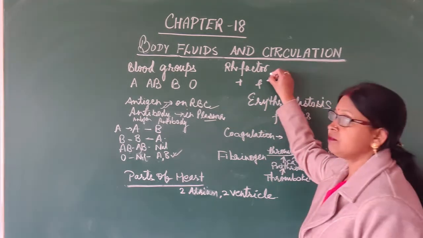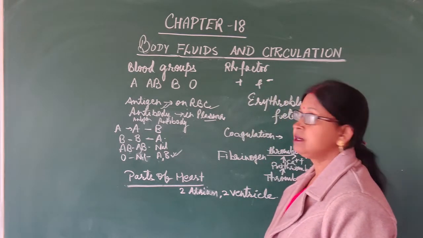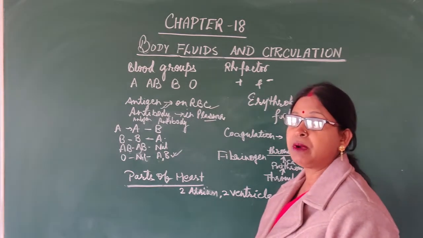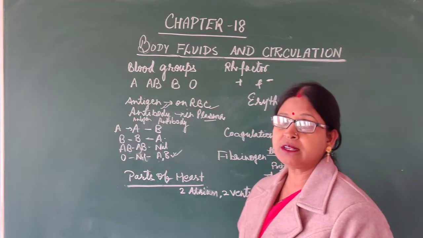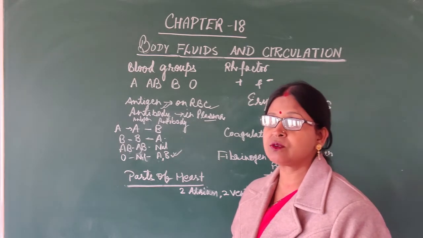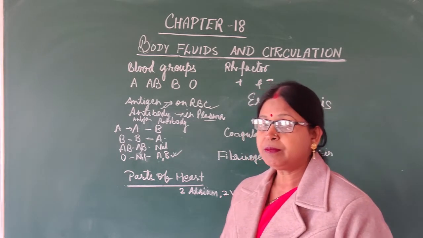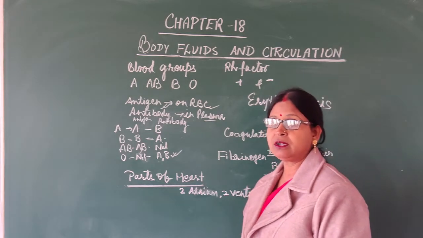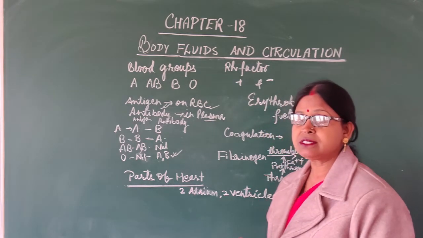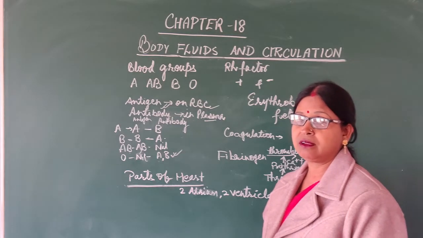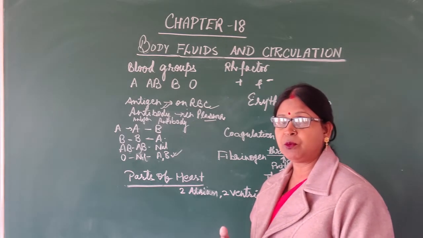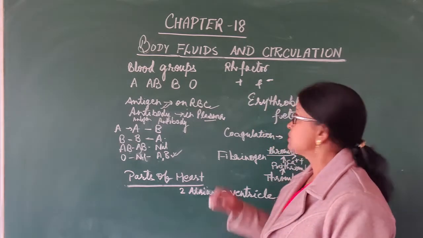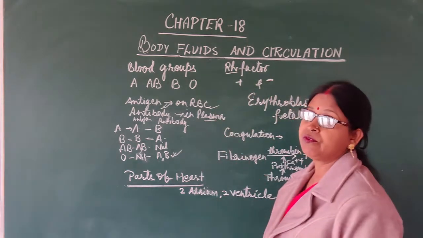Now, one more factor, a type of protein, was first discovered in the rhesus monkey, and then it was seen that this protein is also present in human beings. But some human beings have no such factor. That protein is known as rhesus factor, Rh factor, because it was earlier discovered in the rhesus monkey. So the first two letters give Rh factor.